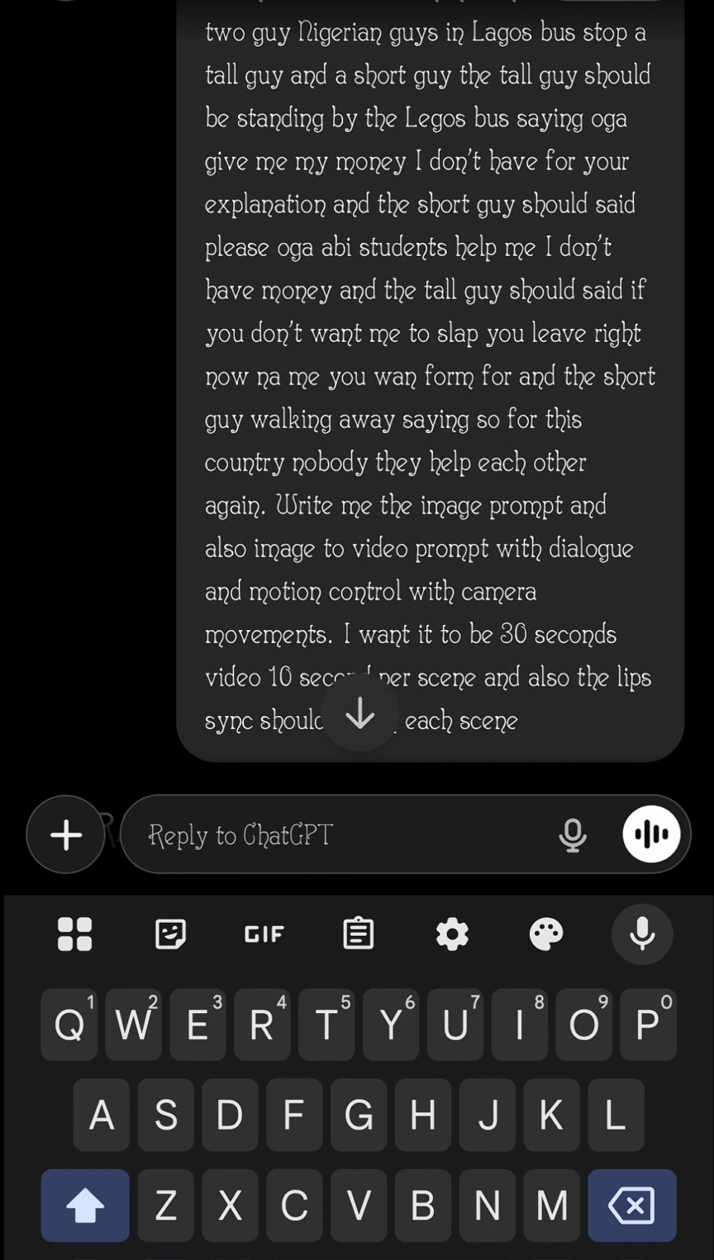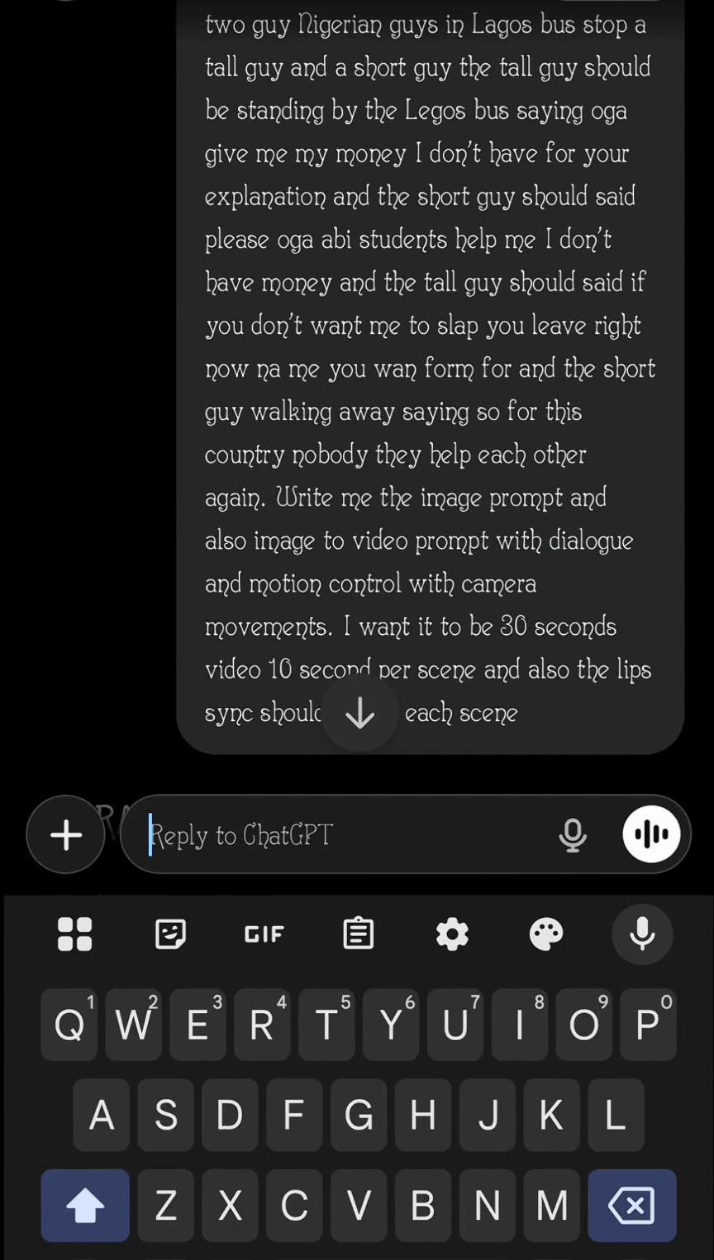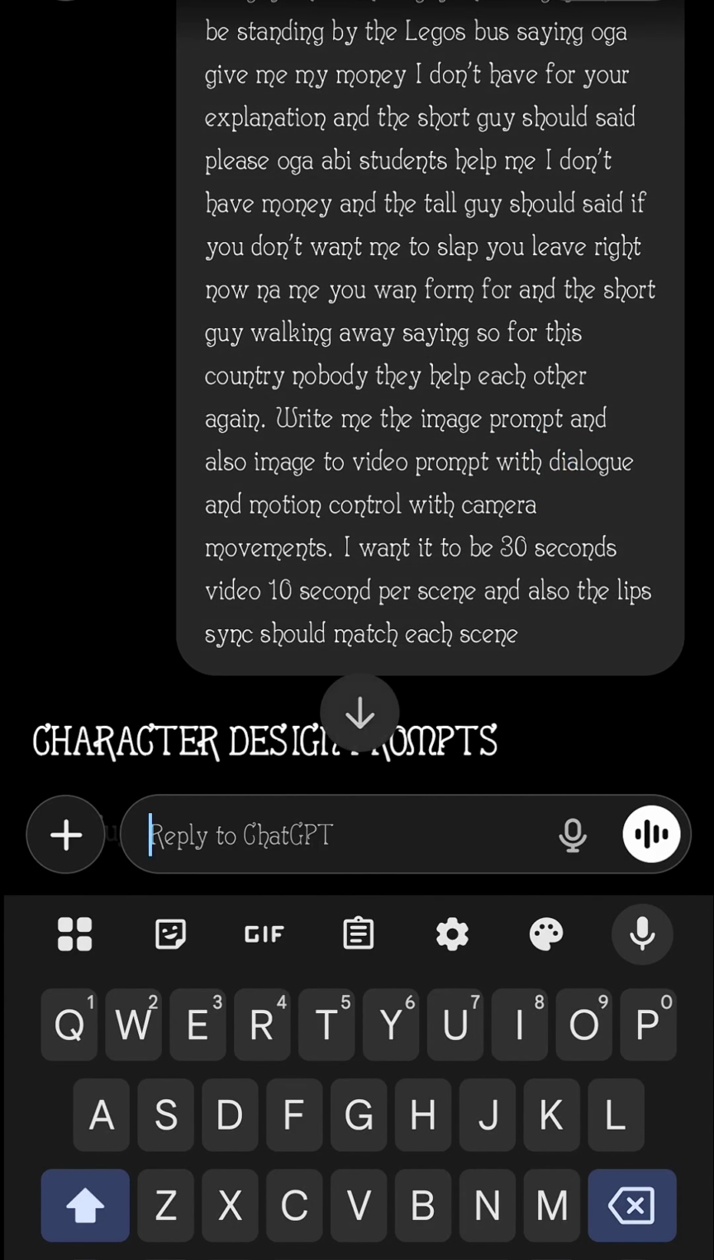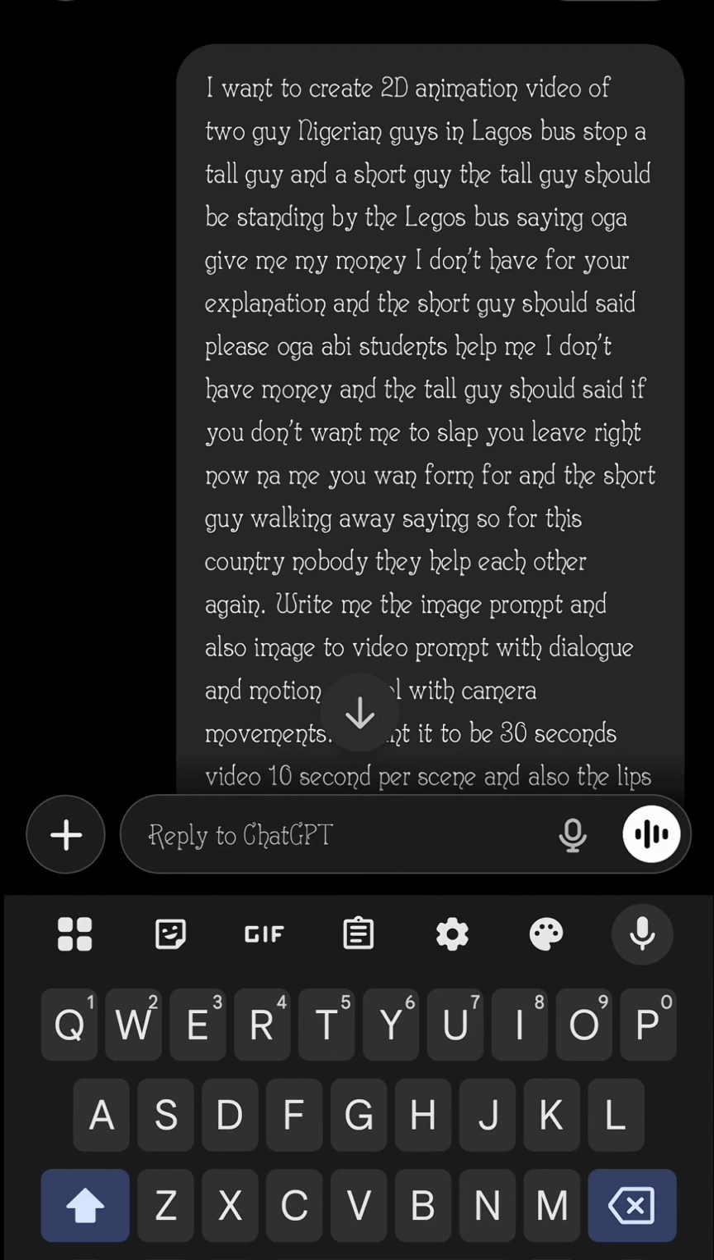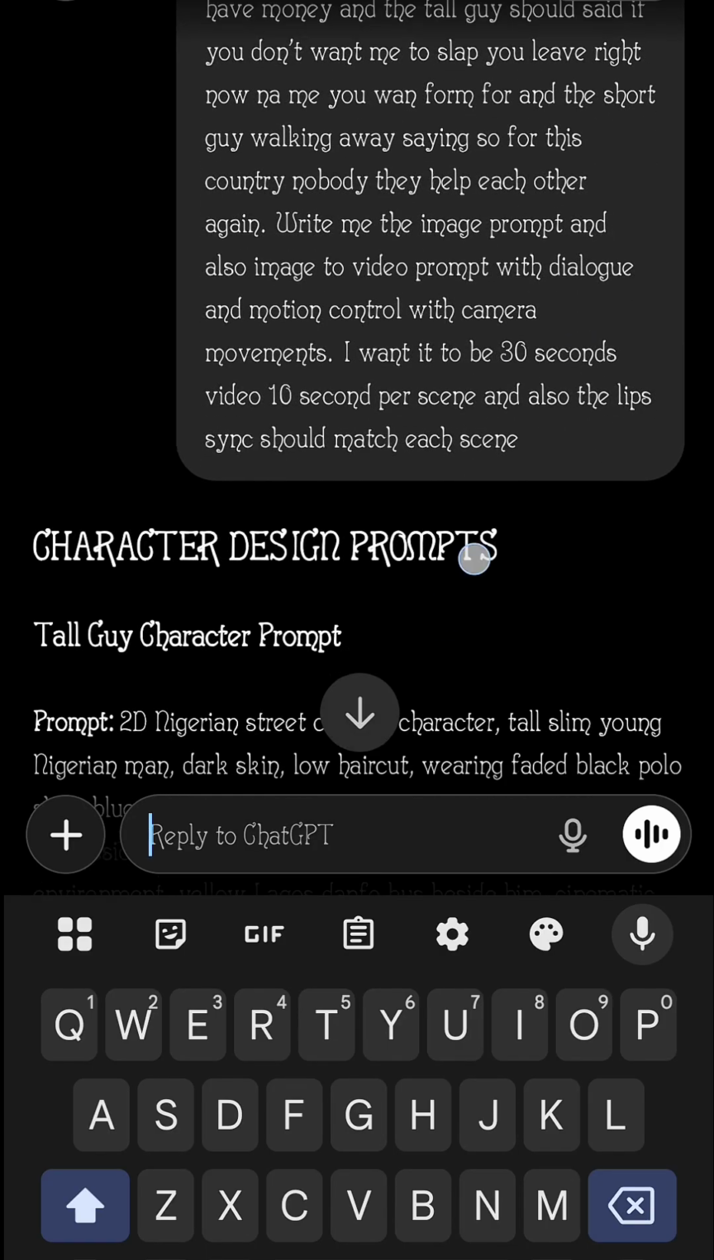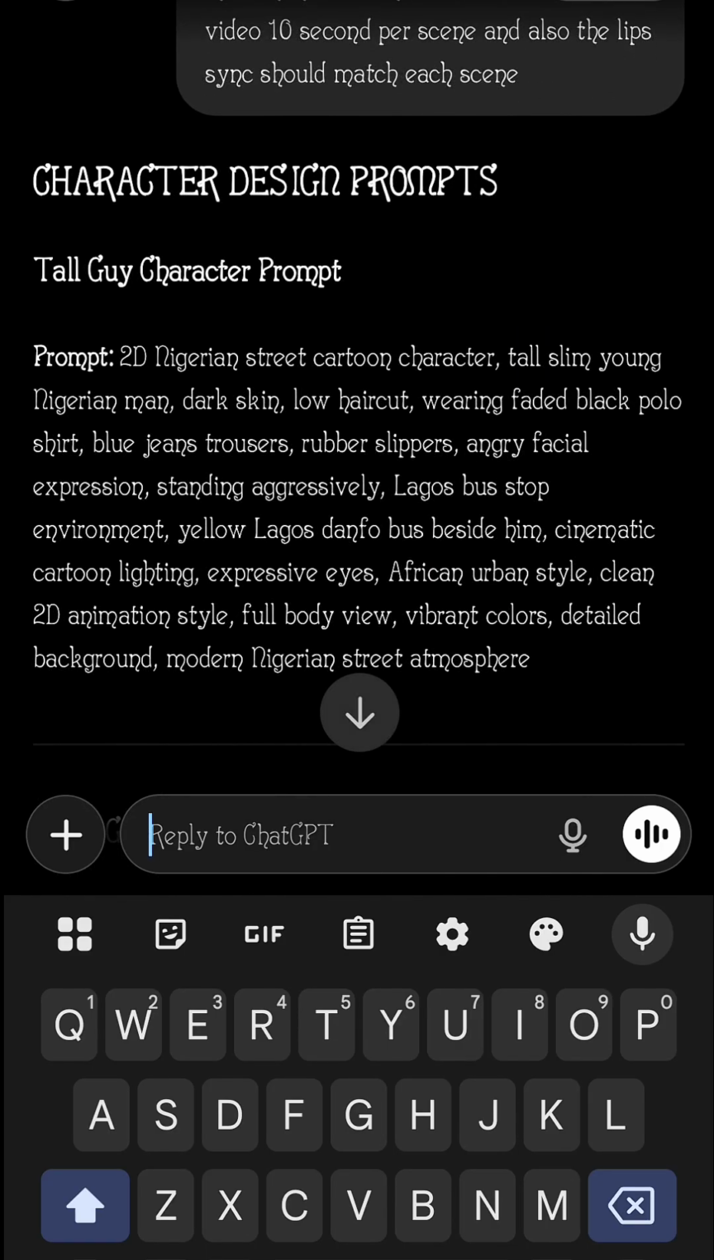So just write your video idea, everything here. You can read it just like it is right now. I cannot be reading everything because this video will be taking so long. So just write your video idea and put through 2D animation. Now after you write it, ChatGPT is going to give you the character design.